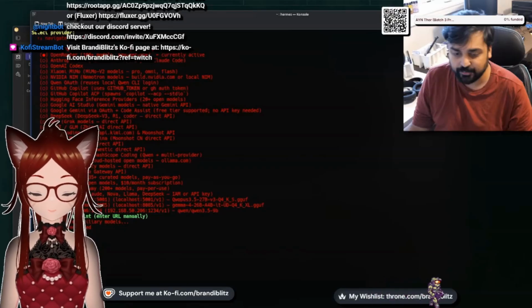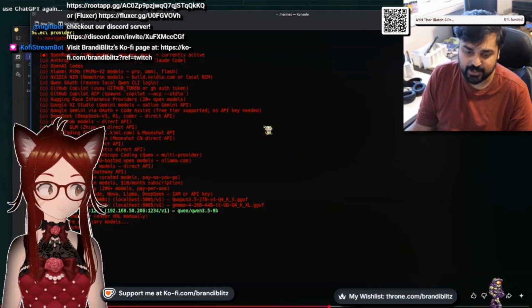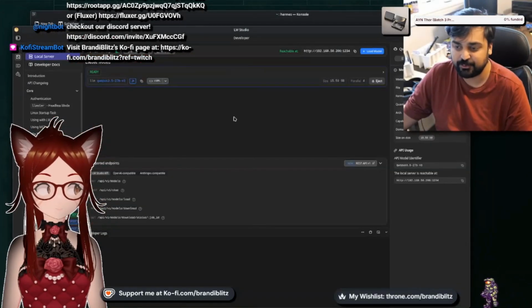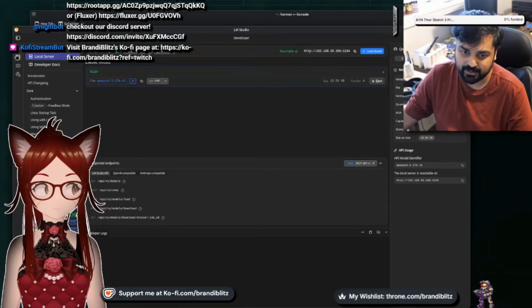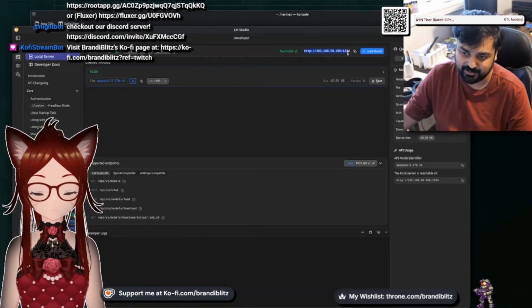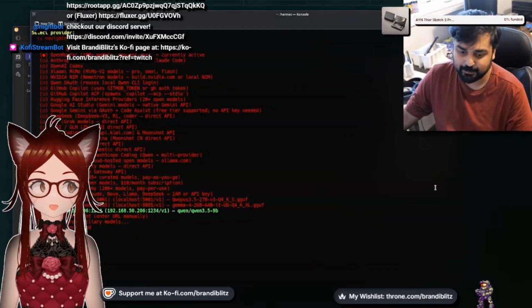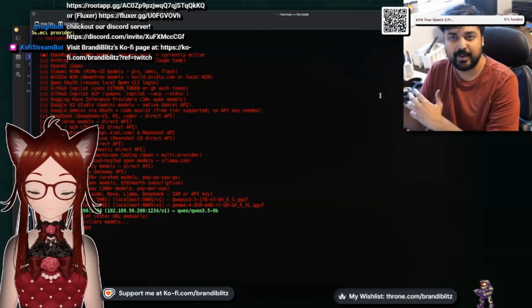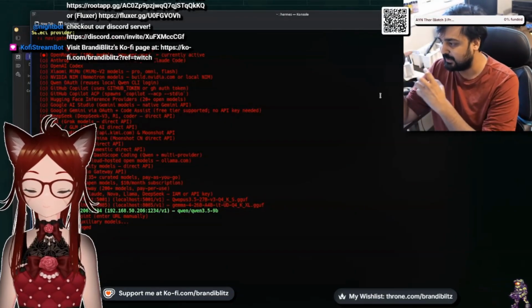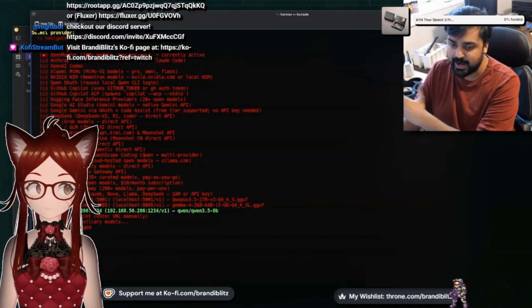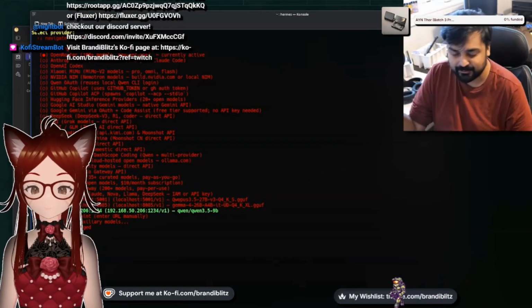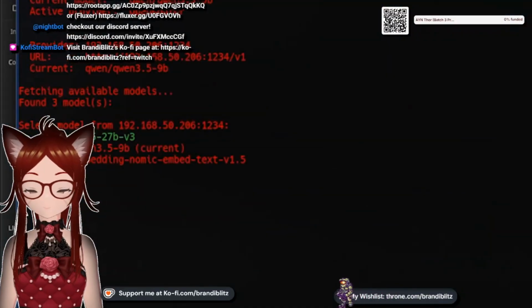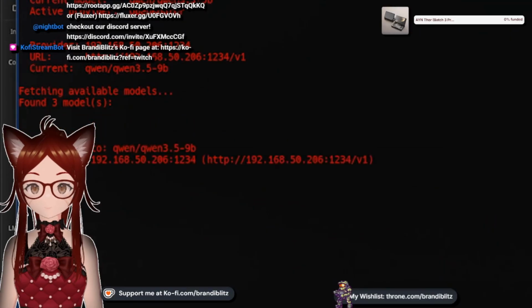Here, what you do is you go to the custom endpoint and you enter an IP address and a port. Usually if you're using something like LM Studio, it's right up here in the developer section. You see where it says HTTP, you copy that and put it into the system, and I think you have to put /v1 at the end because it's going by this OpenAI-style endpoint that's open for everyone. As soon as you enter it, it'll identify all the models you have. Because I'm using the 9B model, I'm going to select that one, and I'm going to show you where things tend to go wrong a little bit.